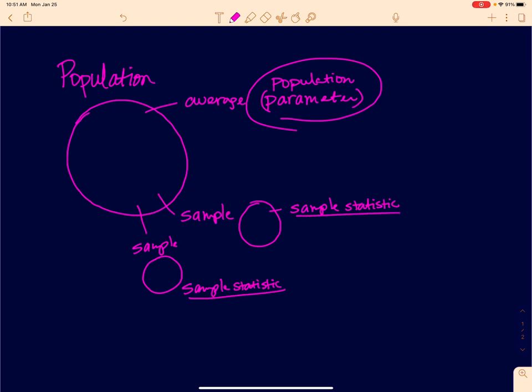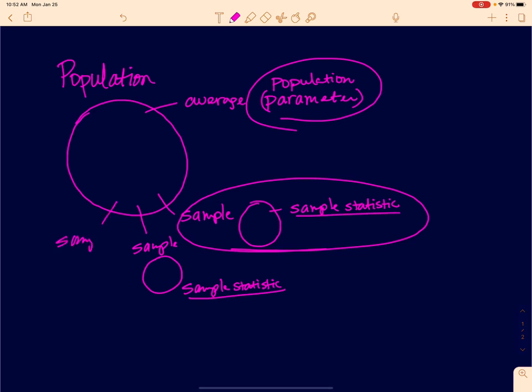Let's explore this idea further, the difference between a distribution of a sample and a sampling distribution. If I were just going to graph this one sample, that's a distribution of a sample. But if I take multiple samples, in fact, all of the different samples, let's say I'm taking a sample of 5.